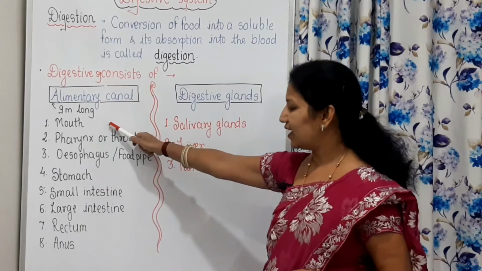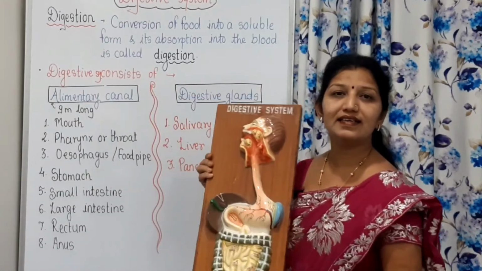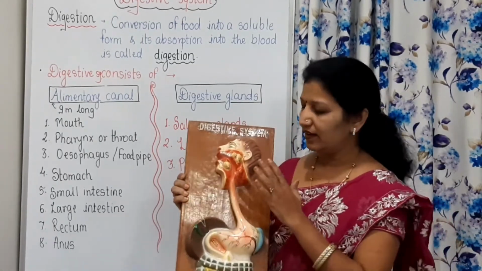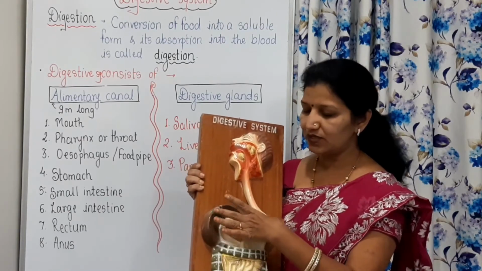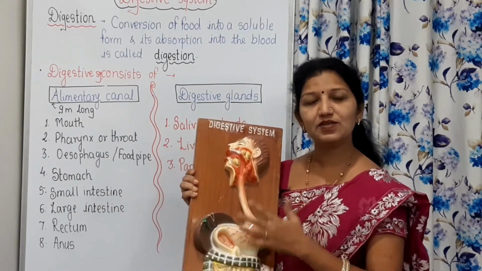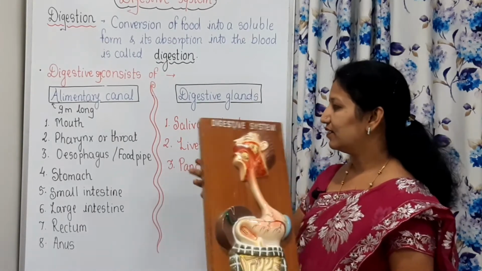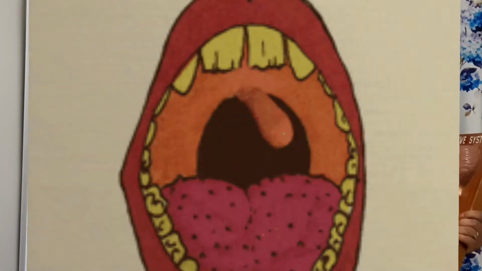Now see, this is the model of the digestive system, and it has the alimentary canal as well as some associated glands, and these associated glands help in the process of digestion. Now, which is the first organ of this alimentary canal? Mouth.